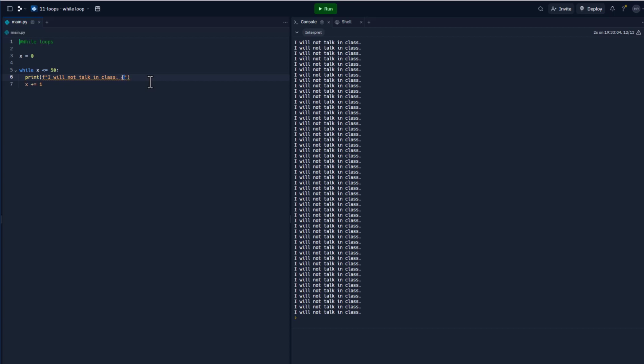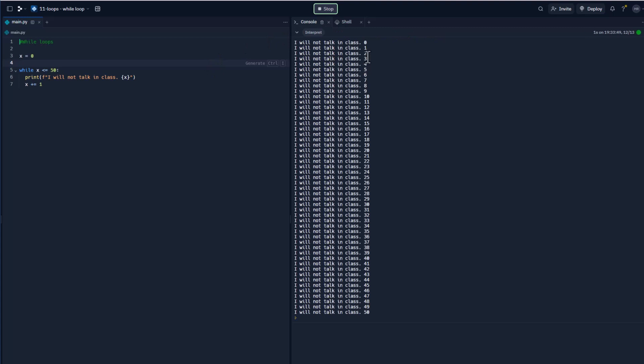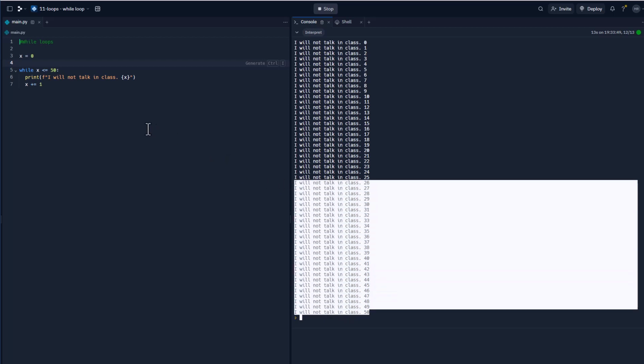So I'm going to do an F string here, and I'm going to put X here. So what this is going to do is just show how many times we've printed this out, just in case the teacher says, hey, you need to write some more. So teacher said we have to do it 50 times, and I'm just going to print this out. And boom, there it is. So it's actually 51 times, but she won't get mad. All right, so we have 50 standards here. We're able to do it just that fast, and that is a while loop.